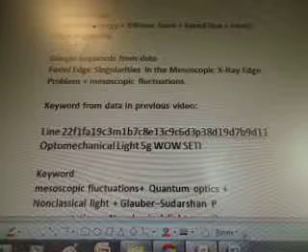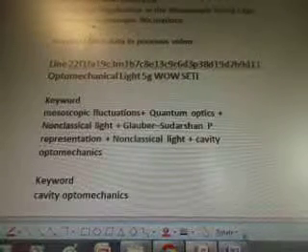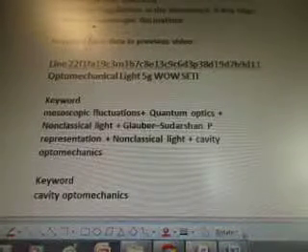There's the line of data there with Optomechanical light. Keywords are Mesoscopic Fluctuations, Quantum Optics, Non-Classical Light, Glauber Sudarshan P representation, Non-Classical Light, Cavity Optomechanics. The keyword Cavity Optomechanics was from www.nature.com. And this is part 1.